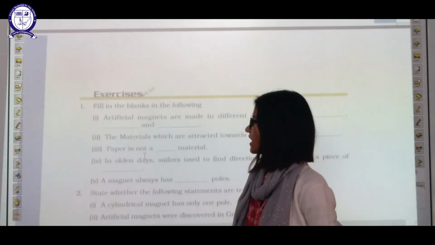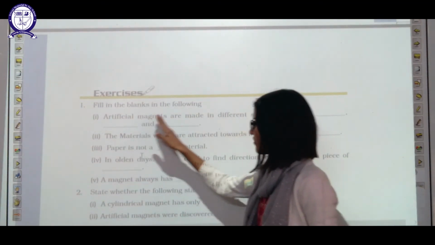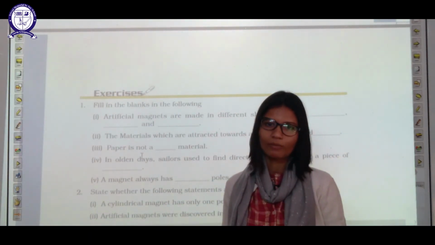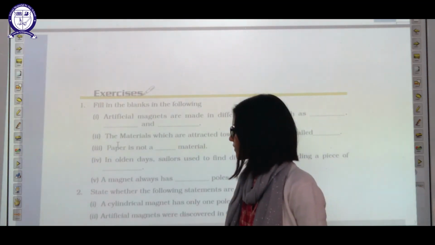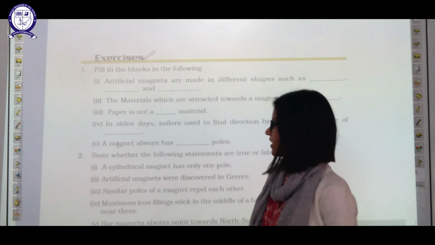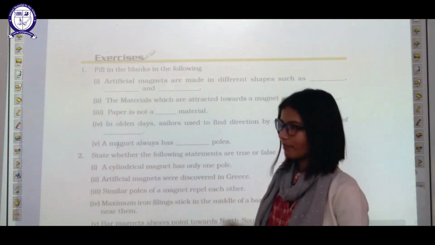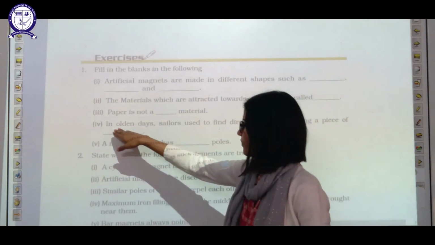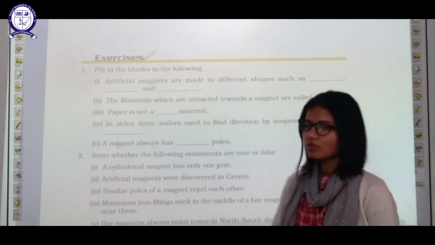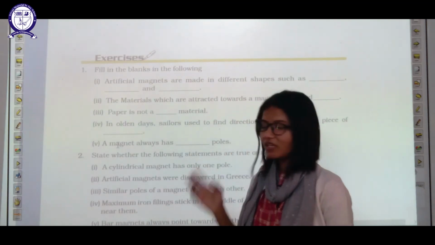Let us do the NCERT questions. First one: artificial magnets are made in different shapes such as horseshoe, cylindrical, bar magnet. Materials which are attracted towards the magnet are magnetic materials. Paper is not a magnetic material. In olden days, sailors used to find direction by suspending a piece of magnet.